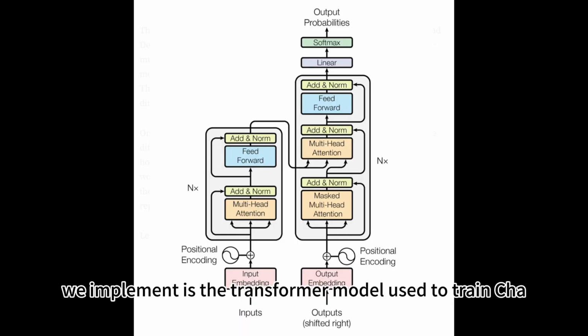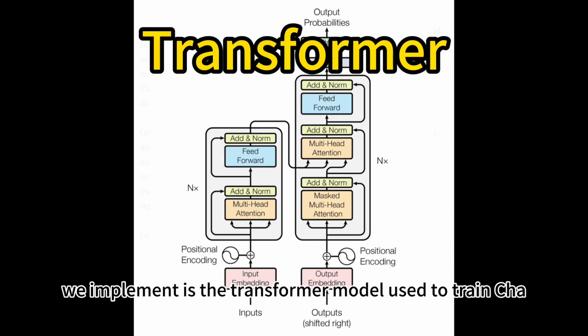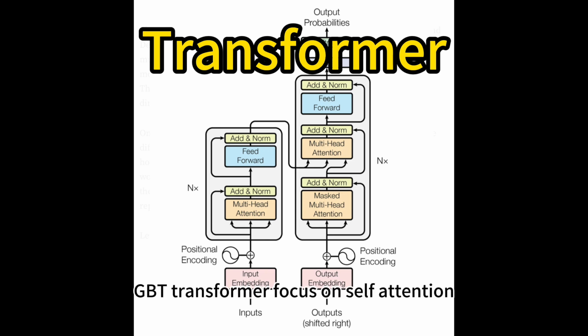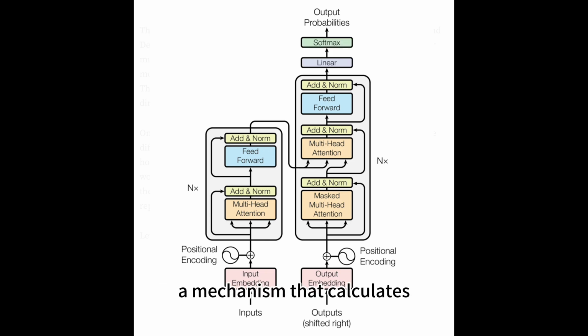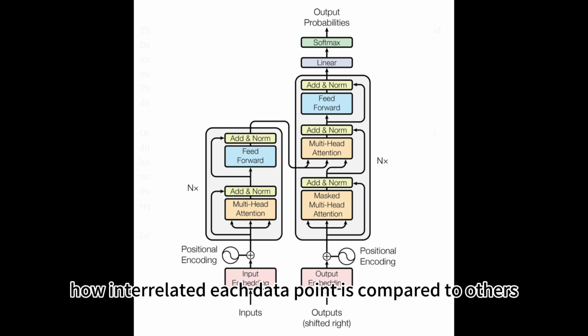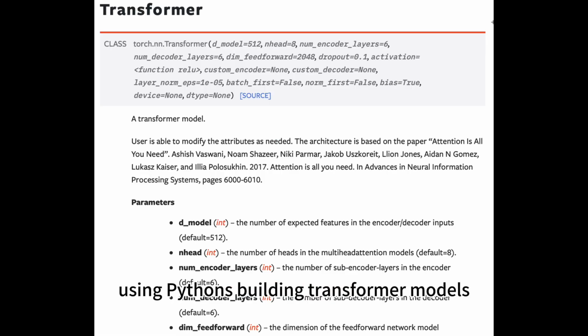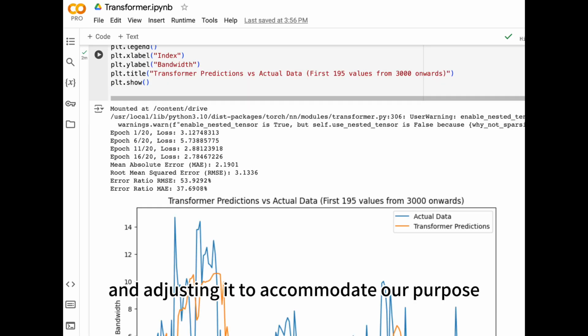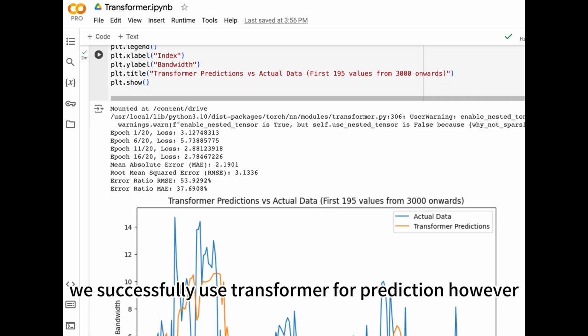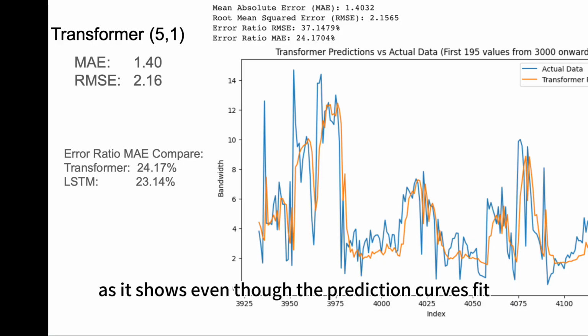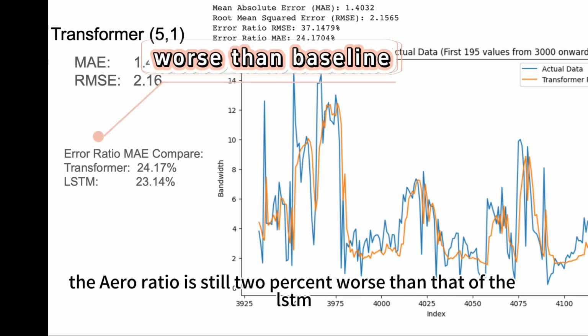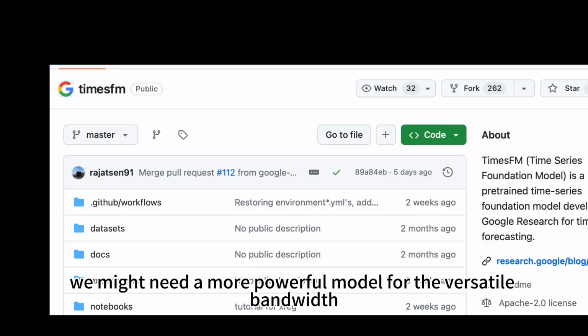The next model we implement is the transformer model. Used to train ChatGPT, transformer focuses on self-attention, a mechanism that calculates how interrelated each data point is compared to others. Using Python's built-in transformer models and adjusting it to accommodate our purpose, we successfully use transformer for prediction. However, as it shows, even though the prediction curves fit the ground truth very well, the error ratio is still 2% worse than that of the LSTM. Therefore, we might need a more powerful model for the versatile bandwidth.